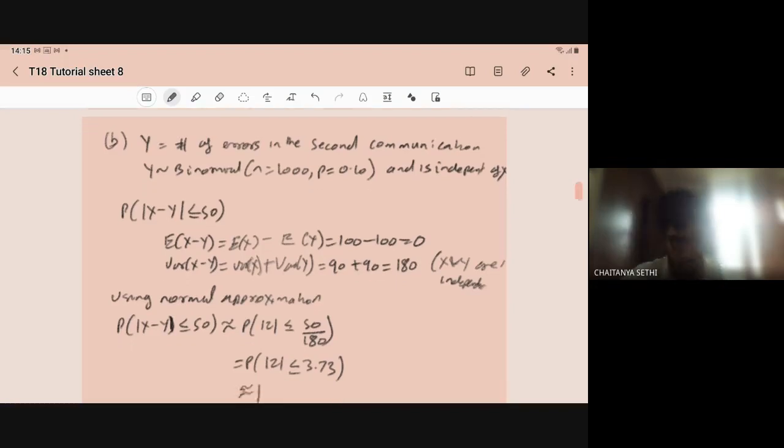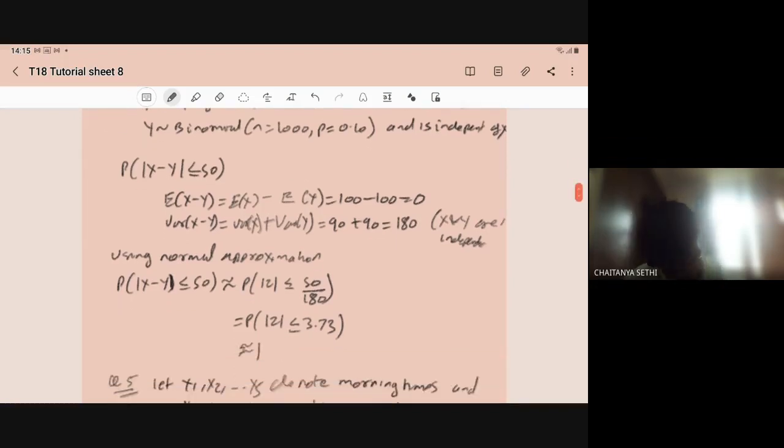So using the normal approximation, mod of X minus Y less than or equal to 50 can be written, after subtracting mu and dividing by sigma, as mod of Z less than or equal to (50 minus 0) upon root of 180. So the left-hand side becomes mod of Z less than or equal to 3.